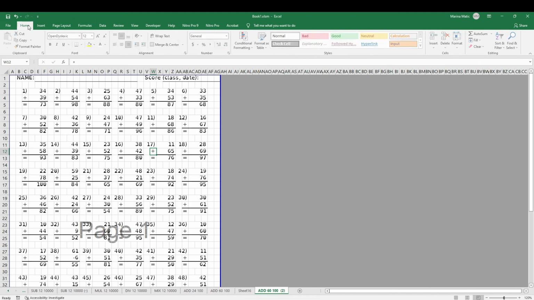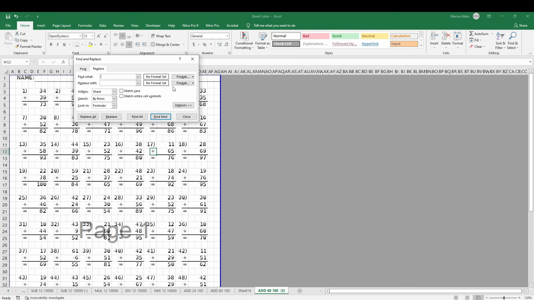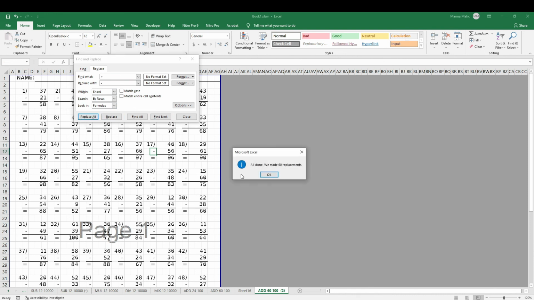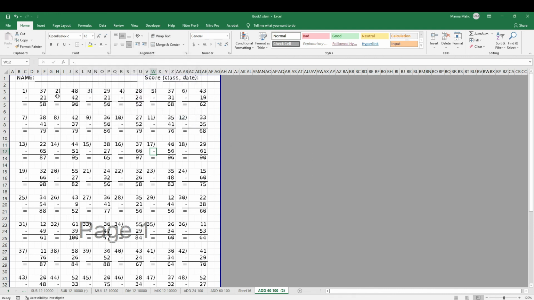What I can do is, under Home, go to Replace, and I want to replace plus with minus and replace all. And you see 60 tasks, 60 replacements, and now it replaced everything, every plus replaced with minus. So I don't have to do that manually. I can do that with the find and replace function.